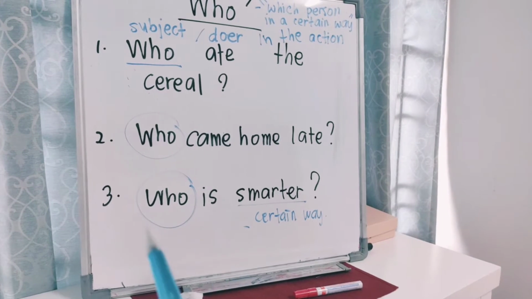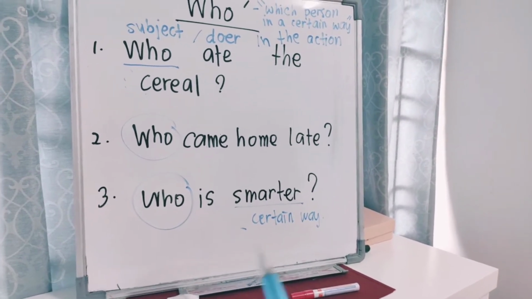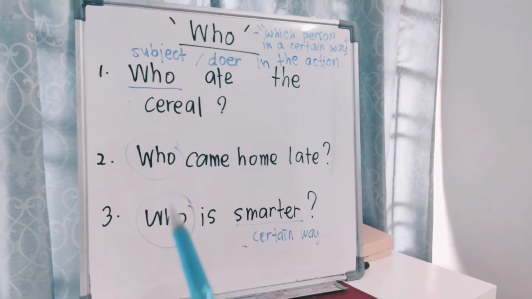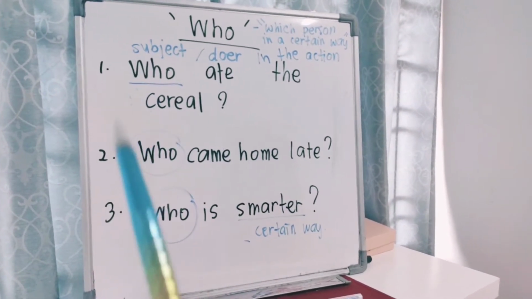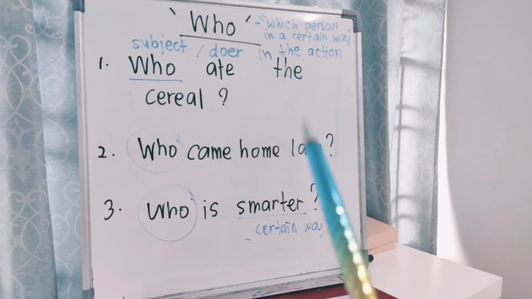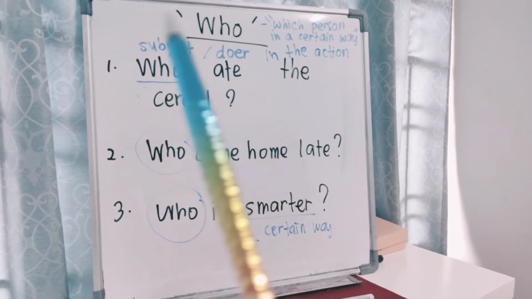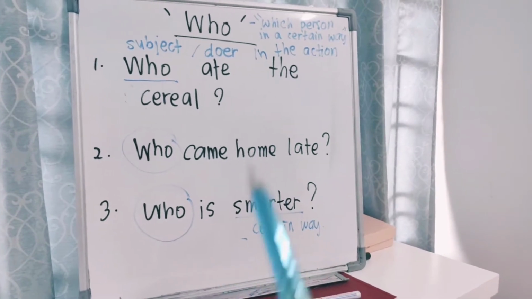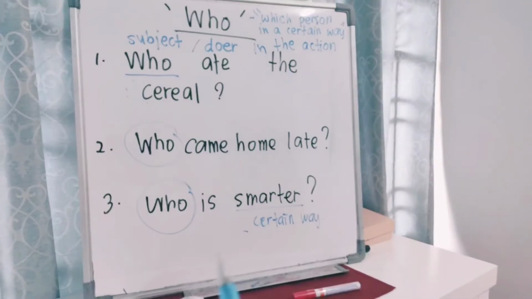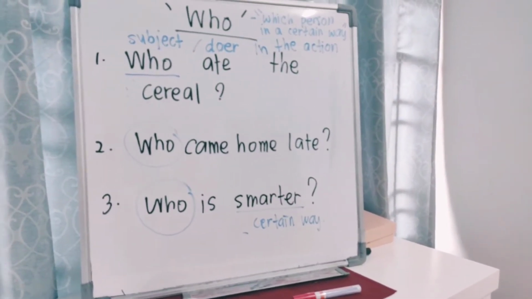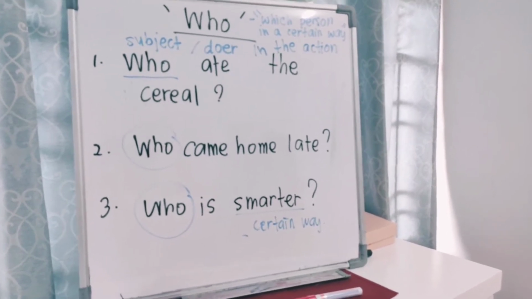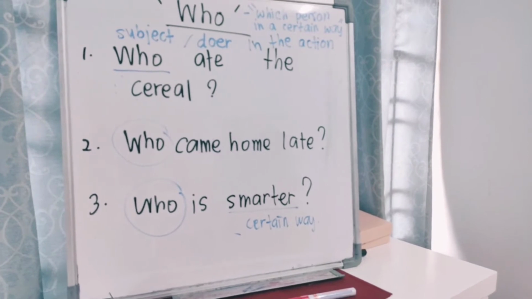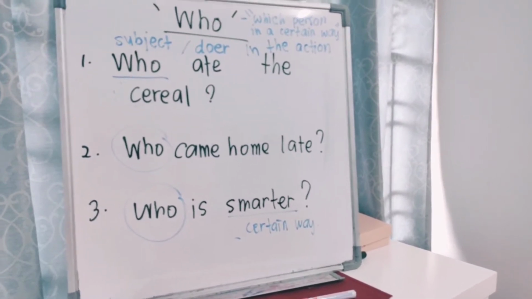We also use who when you want to ask this question, who is smarter? So now I conclude that when you want to use who, make sure the response you are looking for is about the subject or the doer in the action, and also which person in a certain way. I hope you can be clear on this. Later you will see what's the difference when to use whom.